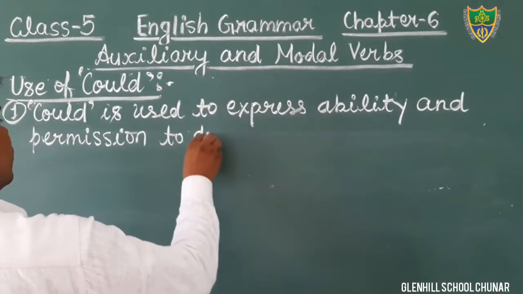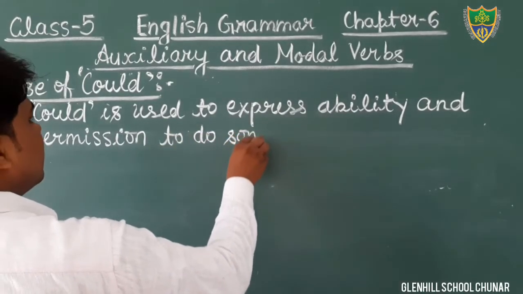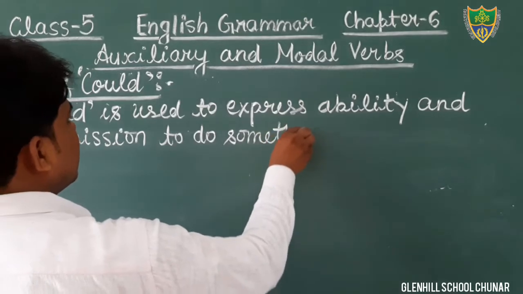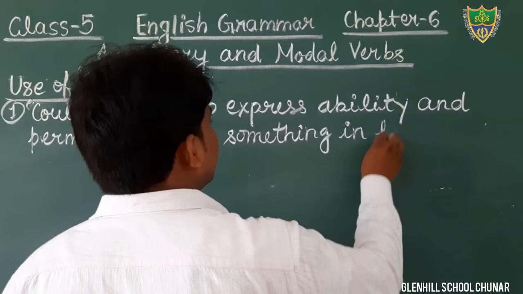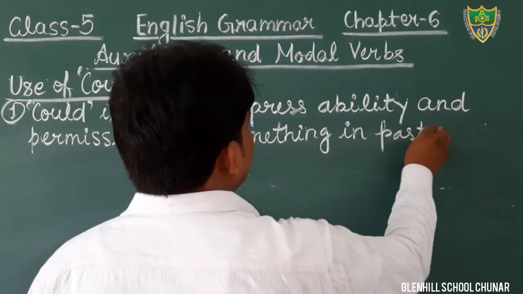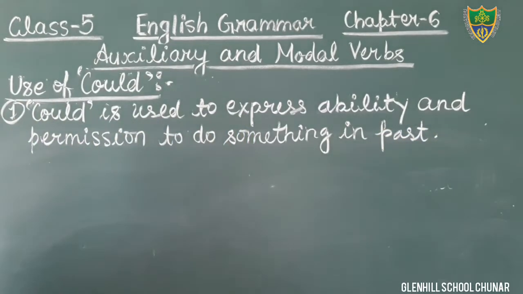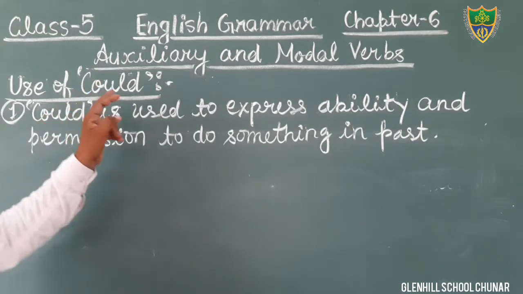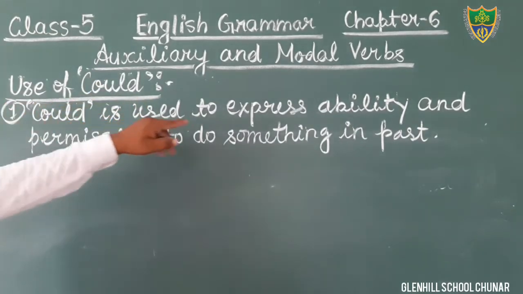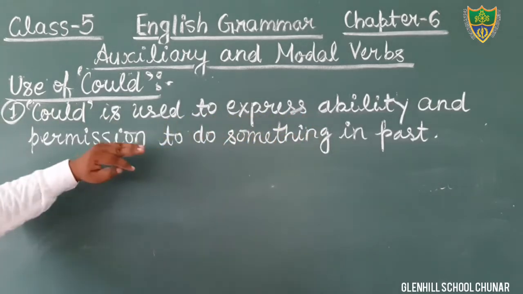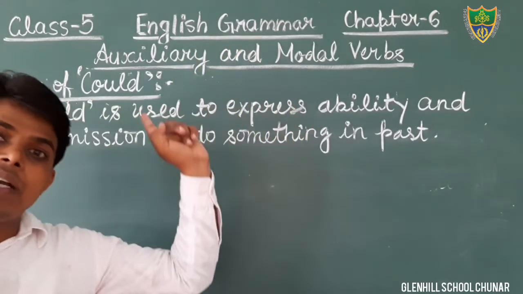Could is also the past form of can, and it is used to express ability and permission to do something in the past.